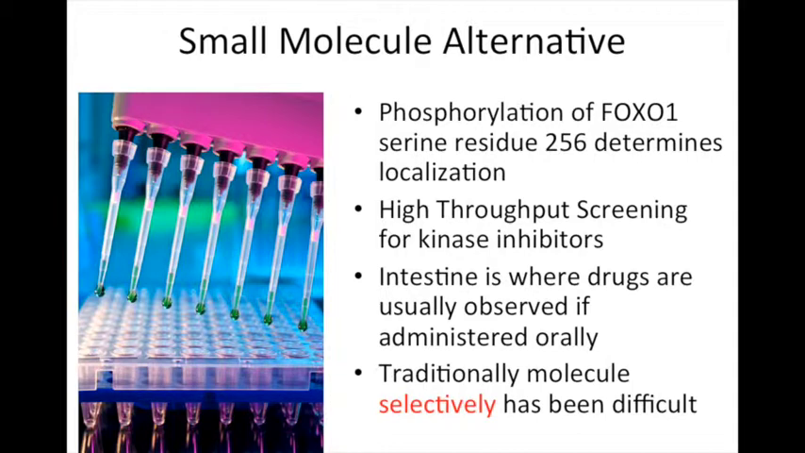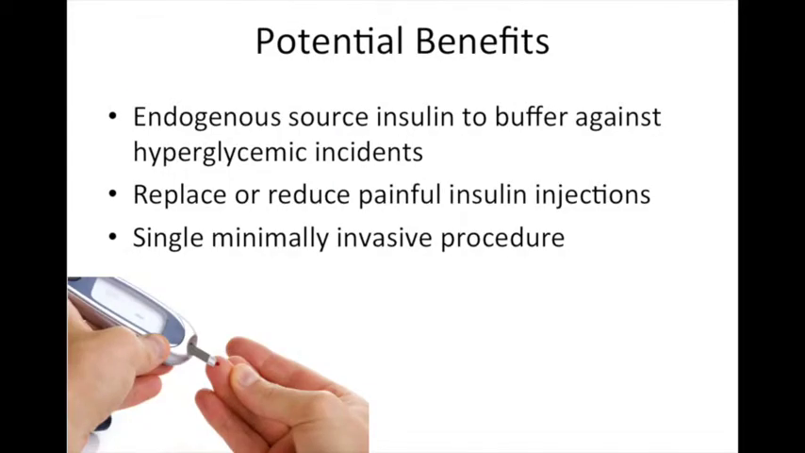The small molecule approach will focus on inhibiting the phosphorylation of serine residue 256 on FOXO1. Phosphorylation of serine residue 256 determines the localization and DNA binding affinity of the transcription factor FOXO1. Thus, FOXO1 is sequestered to the cytoplasm and will have a weakened binding affinity for DNA. Just to reiterate, the potential benefits are production of a lifelong endogenous insulin source that reduces or obviates the need for insulin injection in a minimally invasive procedure.